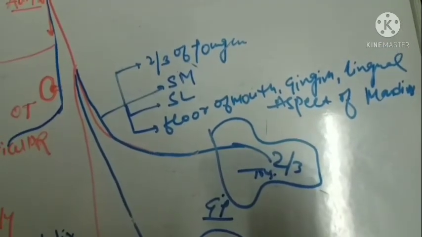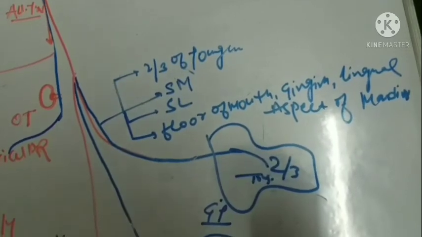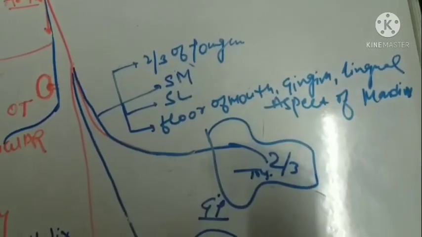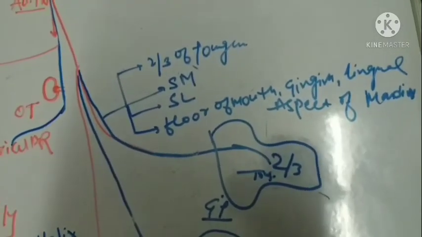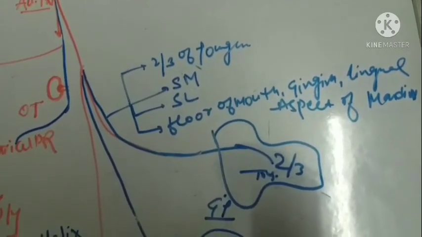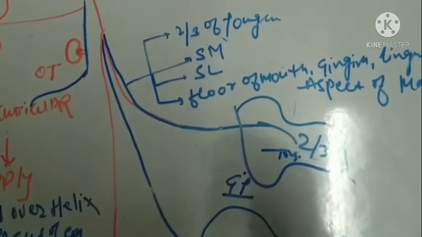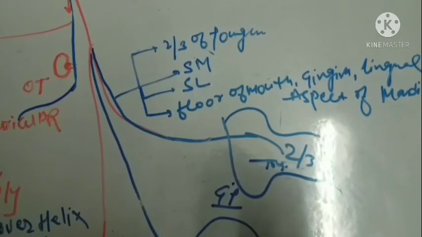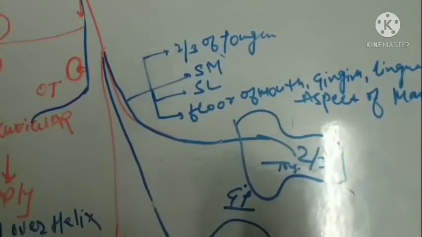It is a mixed nerve, being motor to the mylohyoid and supplying the anterior belly of the digastric. So the motor component will supply the mylohyoid and the anterior belly of the digastric. Already two nerves, tensor, and all the four muscles of mastication; sensory supply to the skin of the mental protuberance also, and sensory supply to the mandibular incisors also.